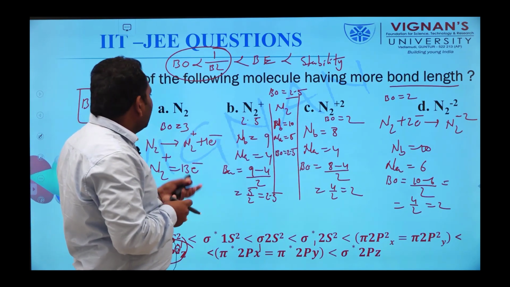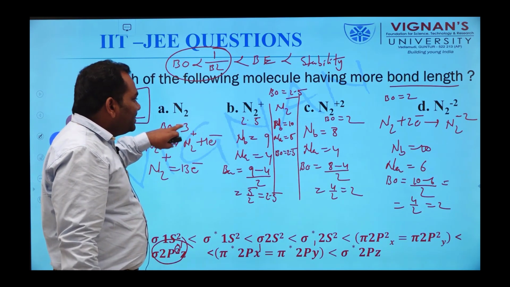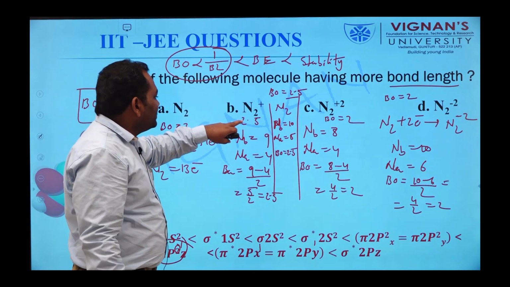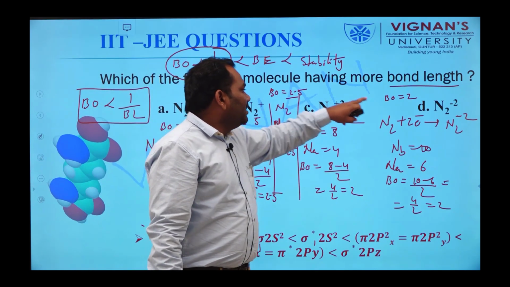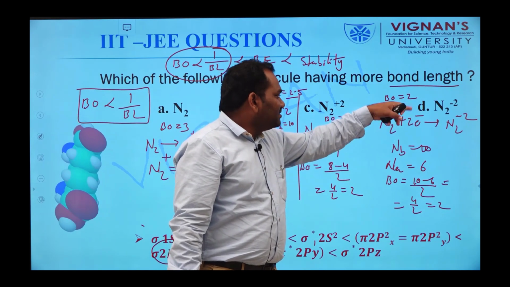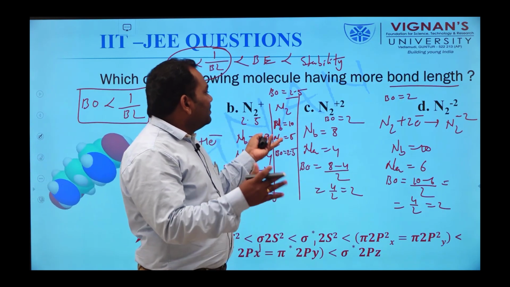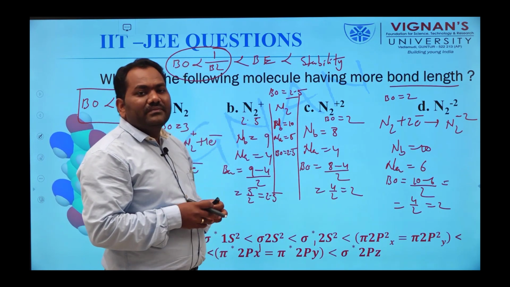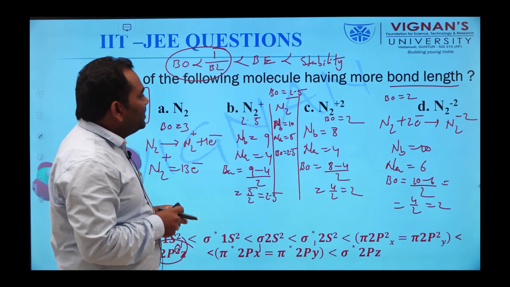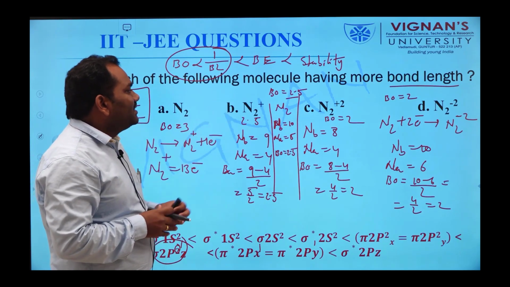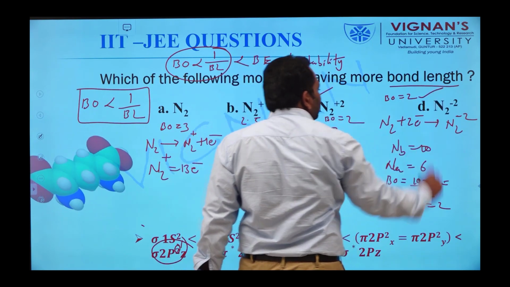That's why N2 has bond order 3, N2 plus has bond order 2.5, N2 2 plus has bond order 2 and N2 2 minus bond order is also 2. So both molecules have the same bond length. So the highest bond length options are C and D.